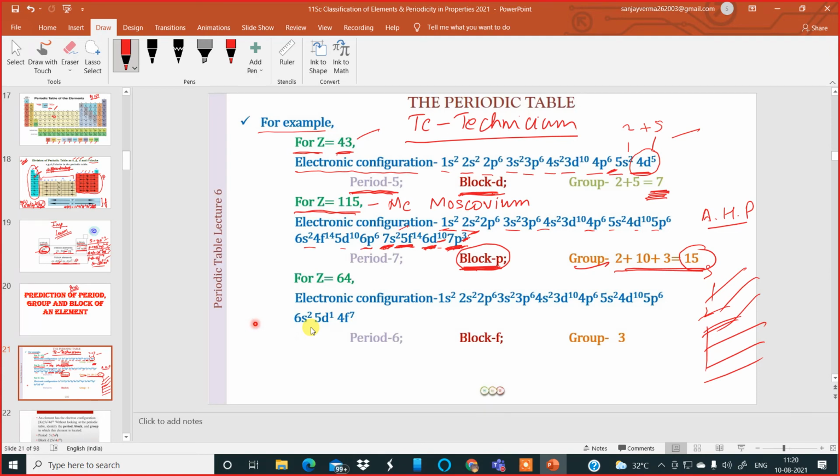Actually, the energy is higher, but its principal quantum number is 5. So that's why it is 14. So we cannot add this. Okay. We have to add this 7s2, 7p3, and just below it one more orbital, principal quantum number 6, that is 10 electrons. So it becomes 2 plus 10 plus 3, that makes it 15 electrons. So the group is 15.